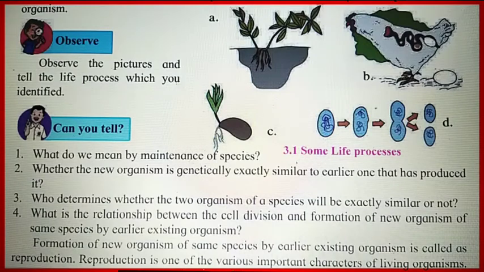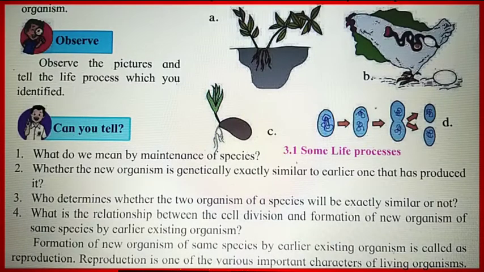The third question says, who determines whether two organisms of the species will be exactly similar or not? If there are no differences in the organisms formed by the existing organism, then their reproduction must be asexual. But if another type of reproduction, sexual reproduction, is involved, variation takes place in each generation.